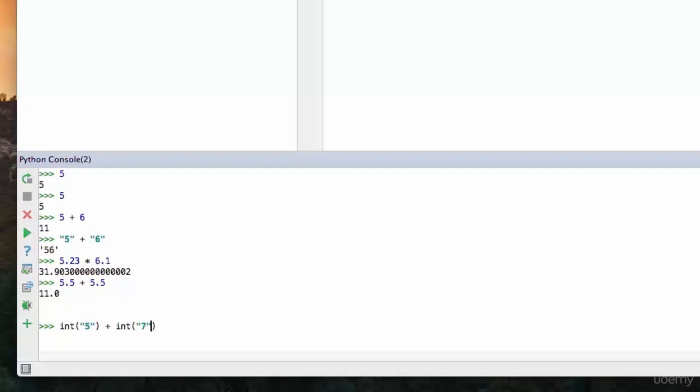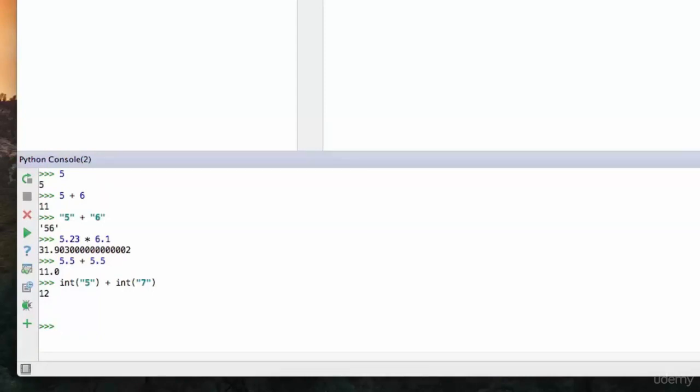Now, this is not going to produce 57. In fact, it's going to convert both of those into integers and then perform the math operations on them. So that's how to add up different numbers that are contained within quotations.